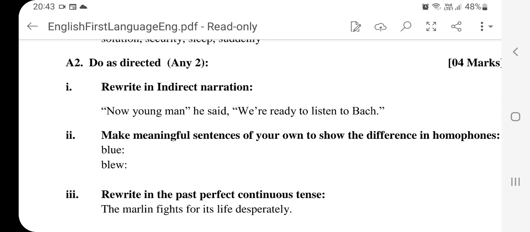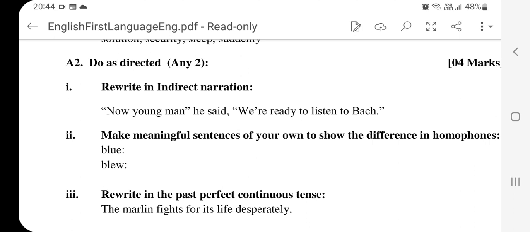First one is rewrite in indirect narration, that is your indirect speech. Remember, in indirect speech, you do not put any punctuation marks except for a full stop. If it's a question, do not put a question mark. If an exclamatory sentence, do not put that exclamatory mark. Similarly, you will not even write the inverted commas. Or else, even if your answer is correct, you will get it wrong.